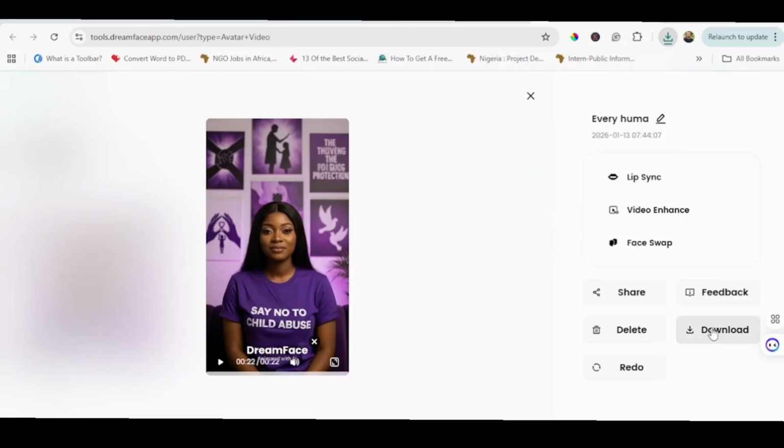Download one more time. At this point, we are going to bring our clips together and montage them into one. And in that case, we're going to use a video editing software. For this particular case, we're going to use CapCut because it is easy to learn and use. So follow me as I show you this in the next step.